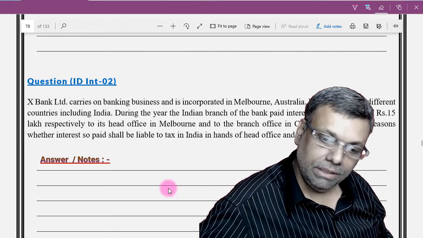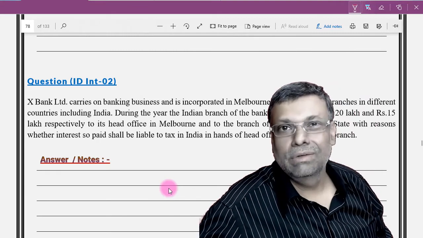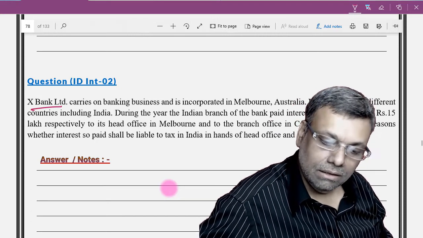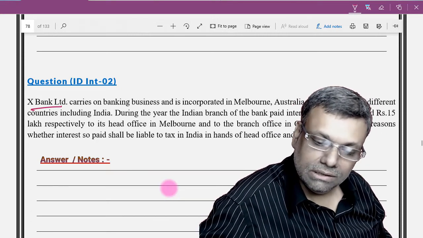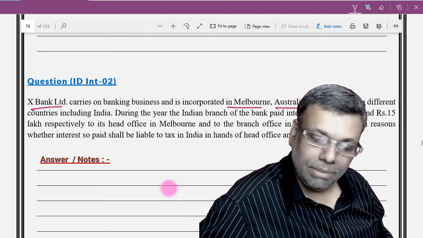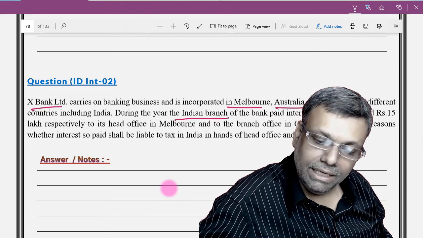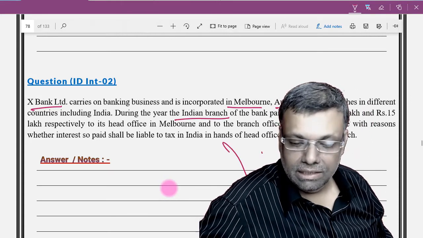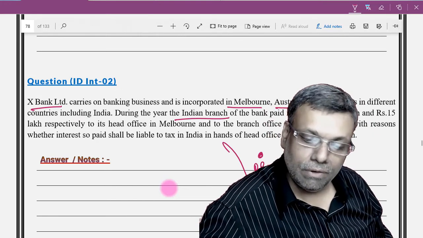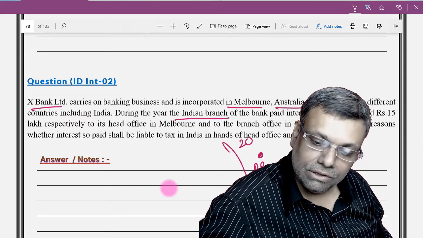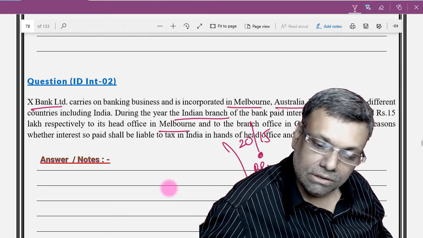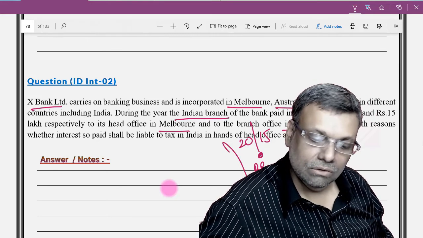Now friends, come to this particular question. This is one of the very old examination type question. Now there is a bank situation, and in that particular bank, this is a foreign bank, banking business incorporated in Melbourne, Australia. It has branches in different countries. During the year, the Indian branch, so it is basically the Indian branch of a foreign bank, has paid interest of 20 lakhs and 15 lakhs respectively to its head office in Melbourne and in California. Okay, so two foreign countries.